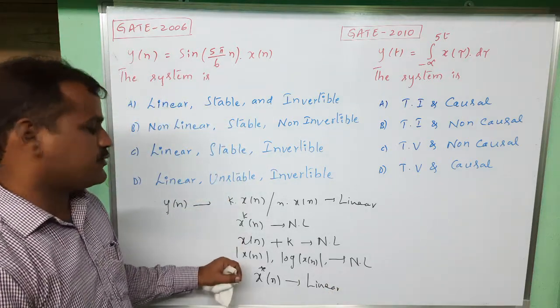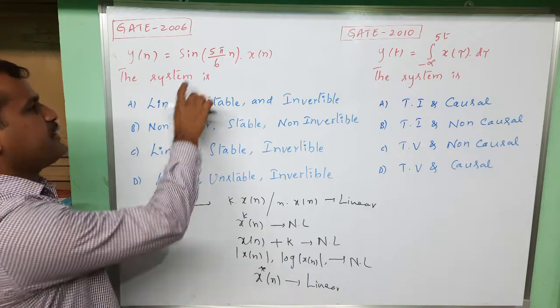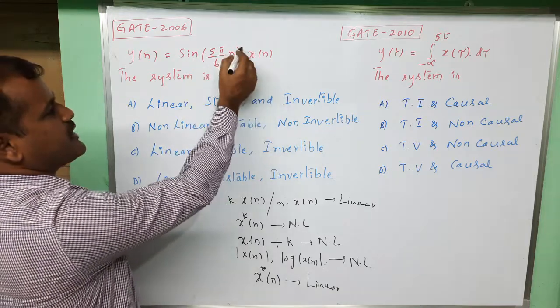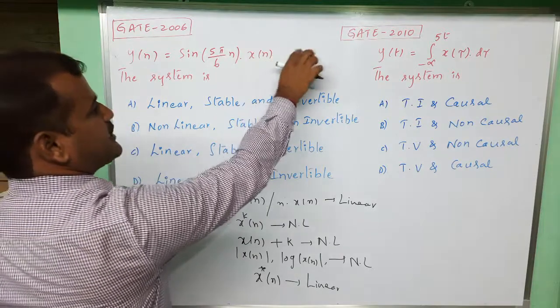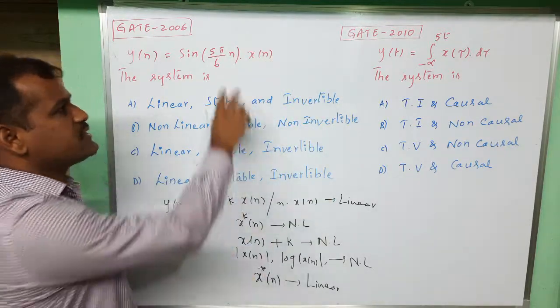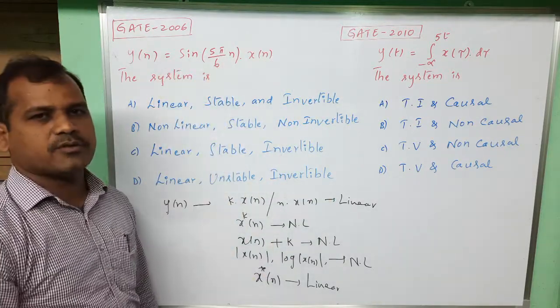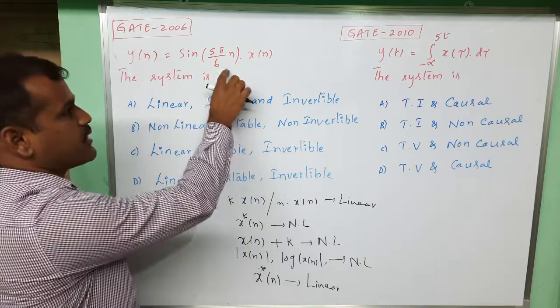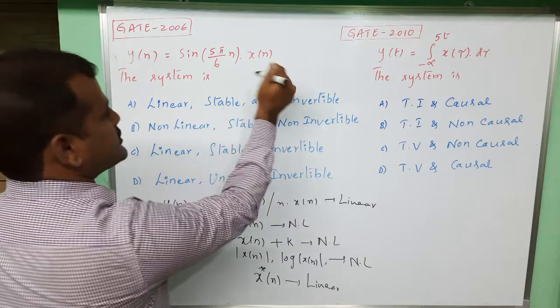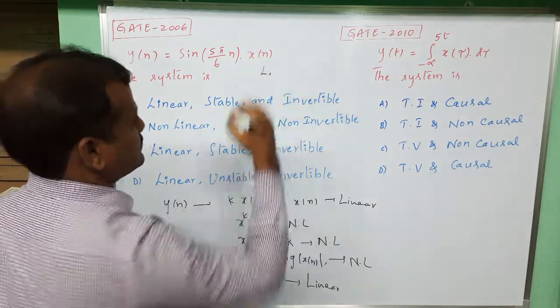From those observation points, we can check the linearity of this system. X of n is multiplied with some expression, but the power is not changed and nothing is added. In such a case, it will satisfy both the superposition and homogeneity principles, so the system will be linear. So first, the system is a linear system.